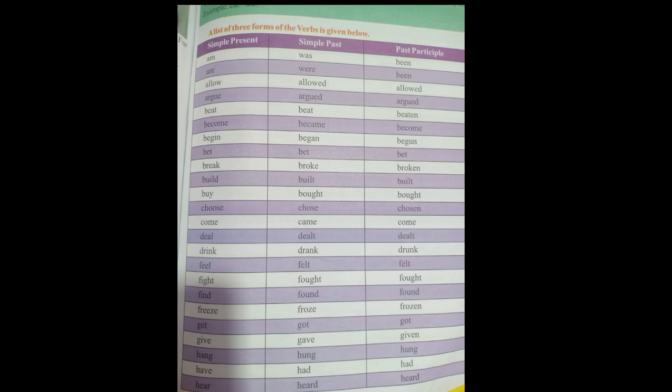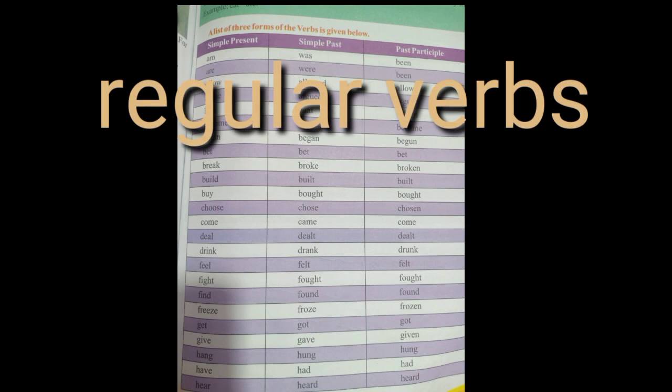When the simple past is formed by adding ed or d, they are known as regular verbs. And in some cases, when we form the simple past, the present word gets entirely changed. That means no d or ed is added, the word itself gets changed, and they are known as irregular verbs.